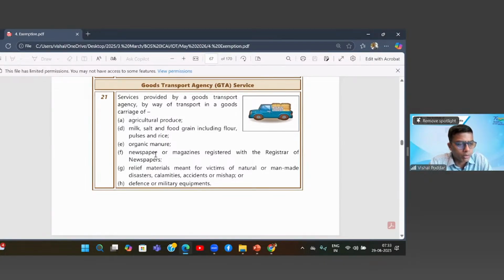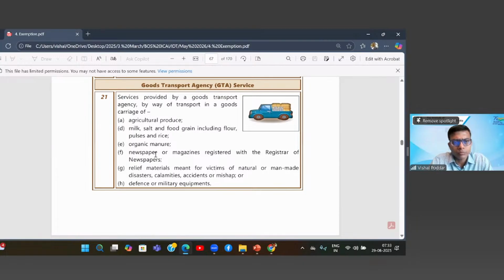Entry 21, services provided by a goods transport agency by way of transport in a goods carriage of agriculture produce, milk, salt and food grain, including flour, pulses and rice, organic manure, newspaper or magazine registered with the Registrar of Newspapers, relief materials meant for victims of natural or man-made disasters, climate accidents or mishaps.